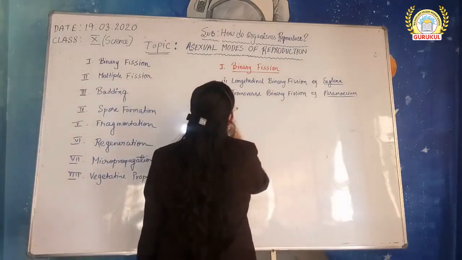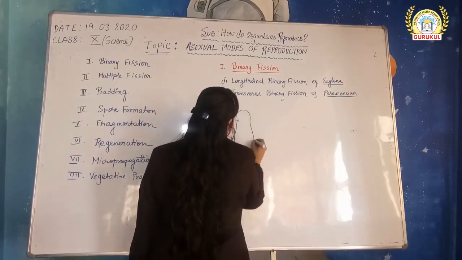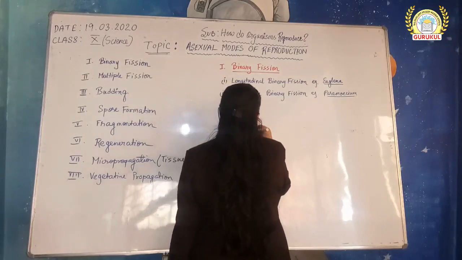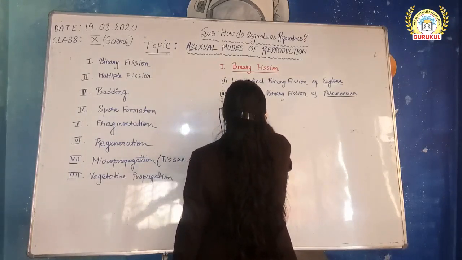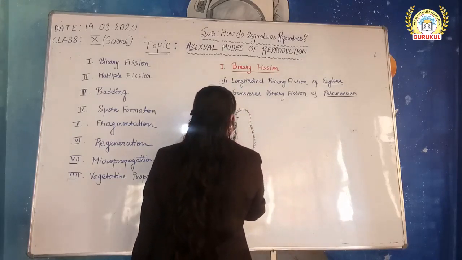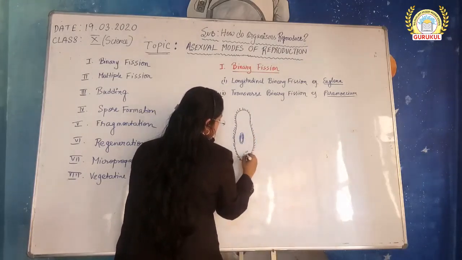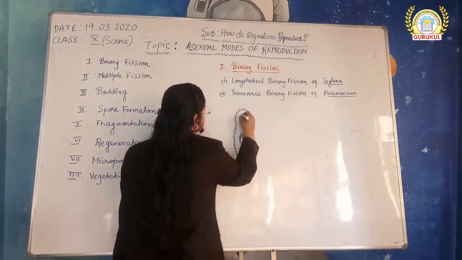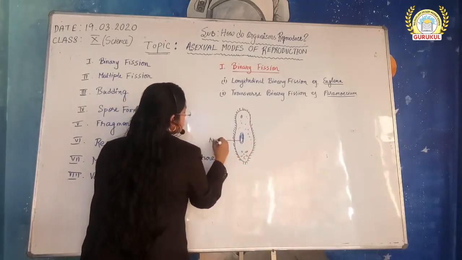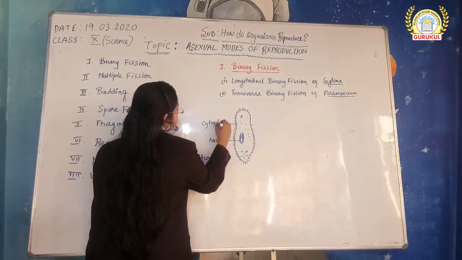Okay, now let us see how that occurs. Paramecium has this kind of a structure. Here is a nucleus. These are certain organelles in the paramecium. This is the nucleus and this is the cytoplasm.